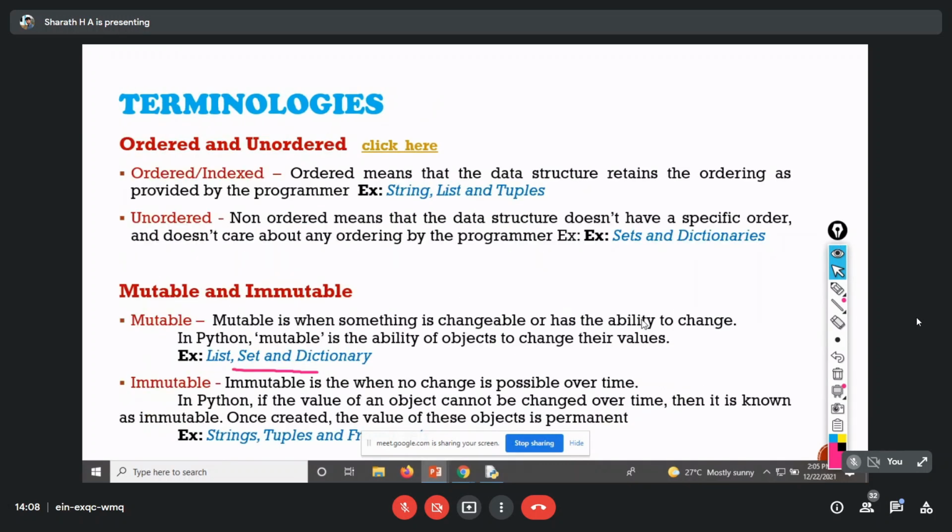I have already used some terminologies like ordered and unordered, mutable and immutable. Here you can see the first one is ordered and unordered. To make that very clear, I'm going to take an example in the notebook.